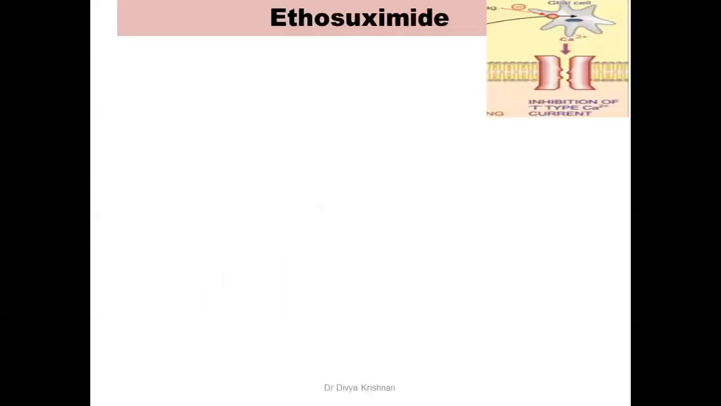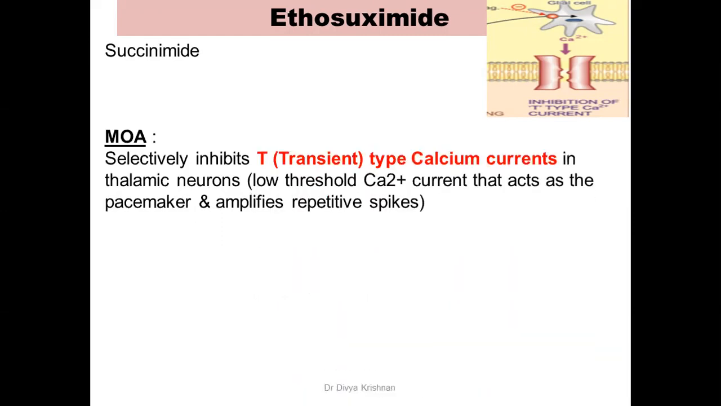So we shall be starting with ethosuximide. From the classification, you know that this is a succinimide. Then regarding its mechanism of action, it is inhibiting selectively the T-type or the transient type of calcium currents in the thalamic neurons. These are low threshold calcium currents which act as pacemakers and amplify the repetitive discharges. So by inhibiting these repetitive discharges, ethosuximide finds its use as an anti-epileptic drug.